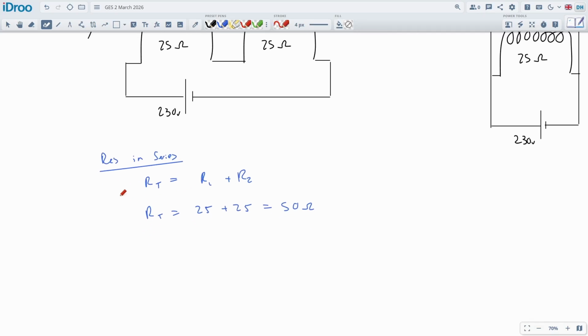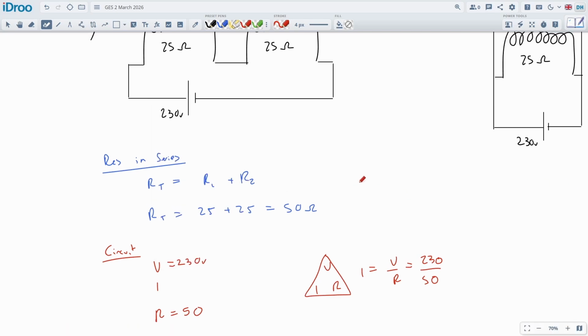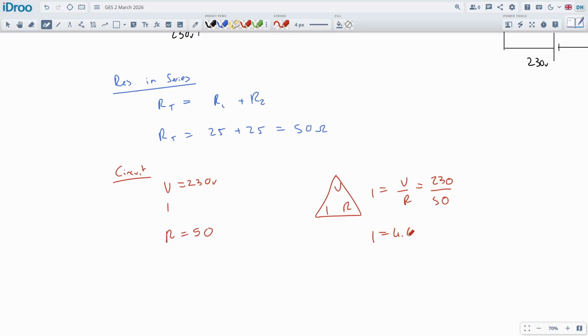This takes us down to the circuit information where we can calculate the amperage. So you've got VIR, supply voltage is 230 volts. The total resistance of the whole circuit is 50. And then using VIR, we can calculate our current. It will be V over R, so that will be 230 over 50. So let's see what we get here. 230 divided by 50 gives me 4.6 exactly. So we've got 4.6 amps flowing through the circuit on its low setting.